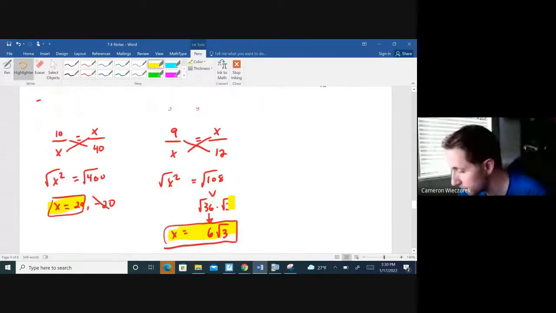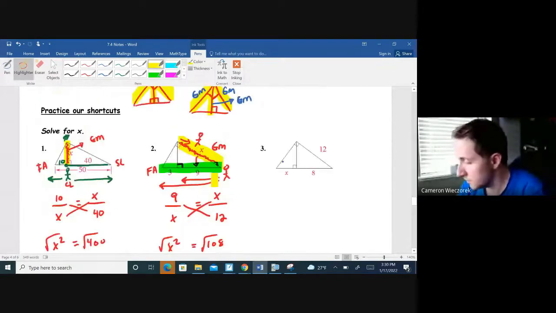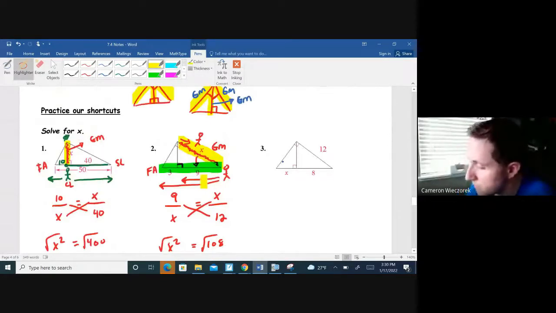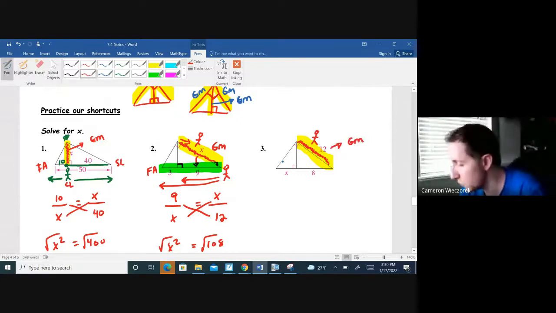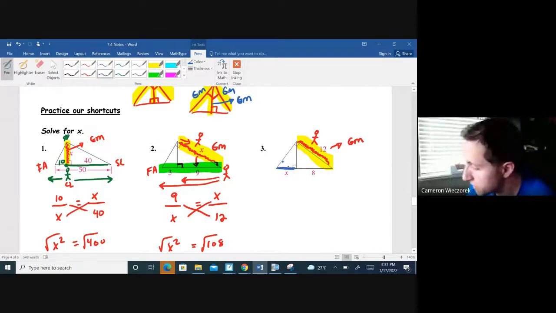Okay, look at the third example. Looks kind of like the same thing we did in number 2, except this time they actually told us how long the right side of that triangle is. So the mountain man can still ski down this side of the mountain, but this time we're told the geometric mean is 12. What we're missing is that little shadow underneath the left leg. So we're not going to be solving for the geometric mean this time. We're going to be solving for one of the little missing slivers of that big giant hypotenuse. But we're going to set it up the same way.